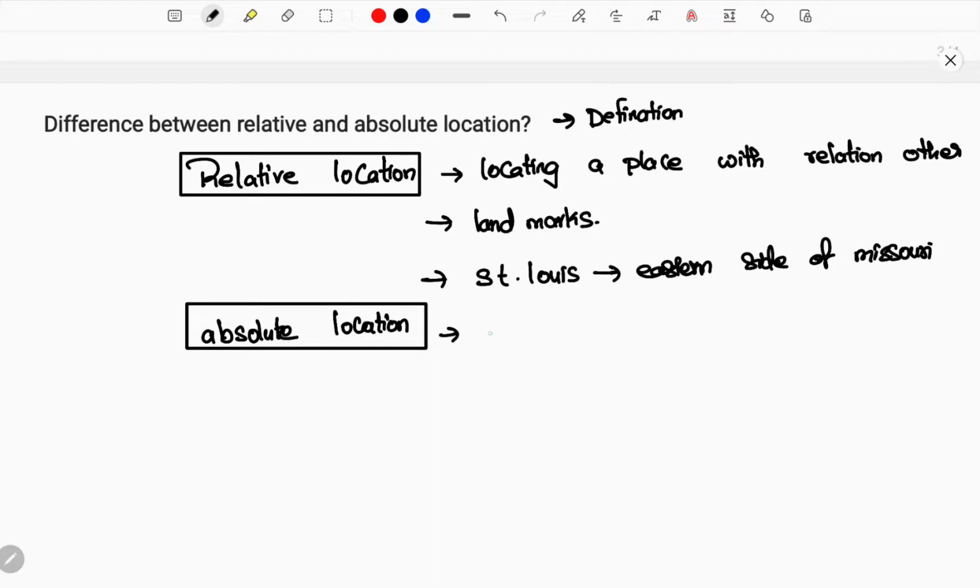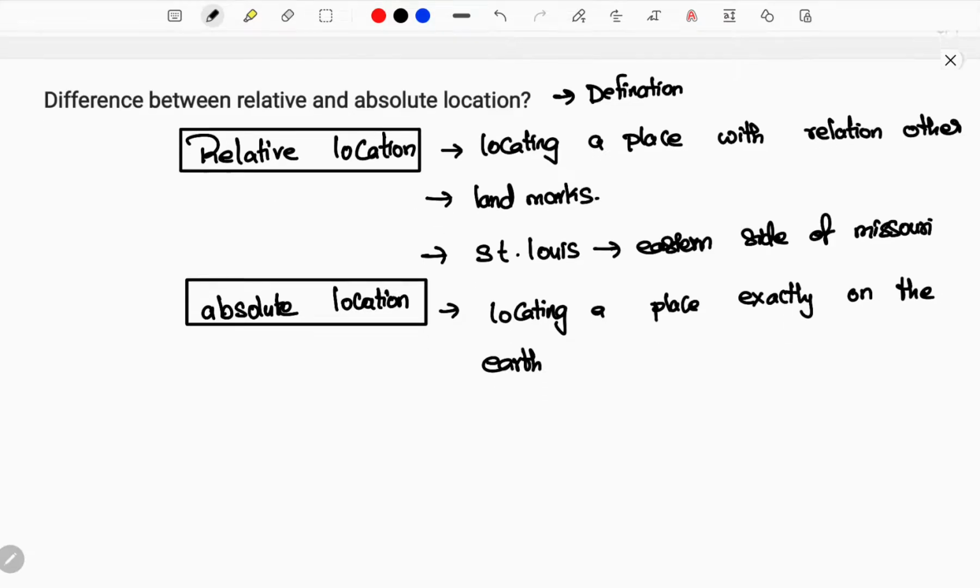Absolute location means locating a place exactly on the earth. Any place on the earth, you will be locating particularly with a pinpoint.